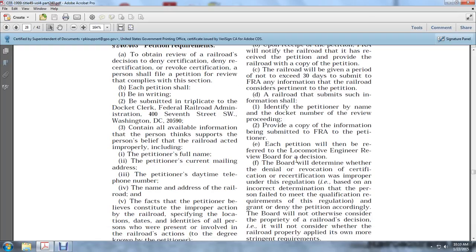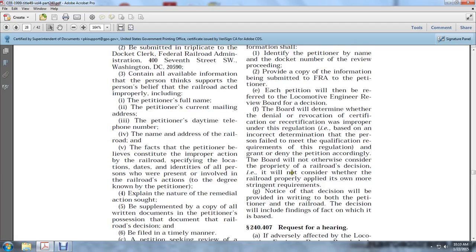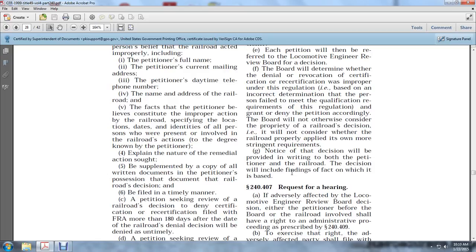The board will not otherwise consider the propriety of the railroad's decision, i.e., it will not consider whether the railroad properly applied its own more stringent requirements. Notice of the decision will be provided in writing to both the petitioner and the railroad. The decision will include the findings of fact on which it is based.